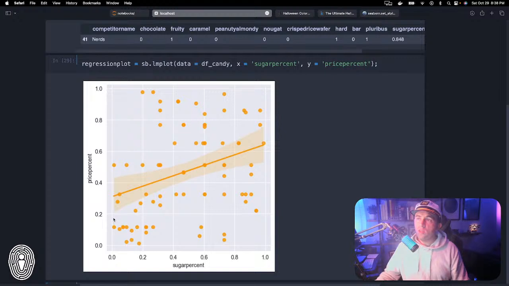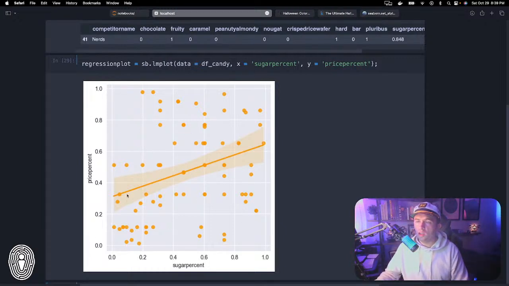And so what this is basically showing here is a correlation between the values here. And what this line here is representing is the regression line. So this is actually showing us how much of a correlation there is between these two values. And so you can see there is a tiny bit of a correlation, but not much. If there was a very strong correlation, it would be something that started down here and then worked all the way up. Or if there was a negative correlation, we'd see a negative slope.